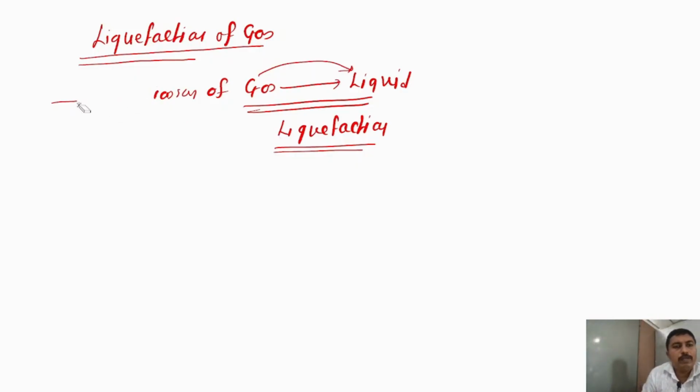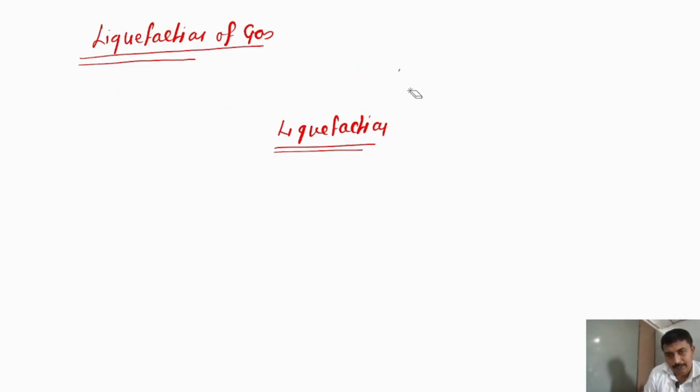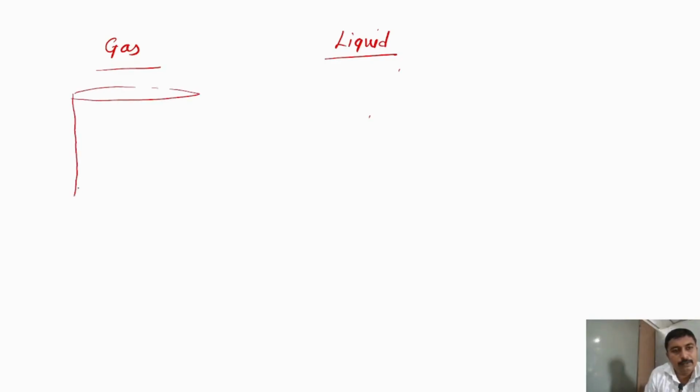Now, how is liquefaction carried out, and by considering which parameters? Liquefaction of the gas is carried out by considering pressure and temperature. First of all, we will revise the characteristics of gas and liquid, because we have to convert gas to liquid. We must know the characteristics of gas molecules and liquid molecules, and then we can better understand the conversion.